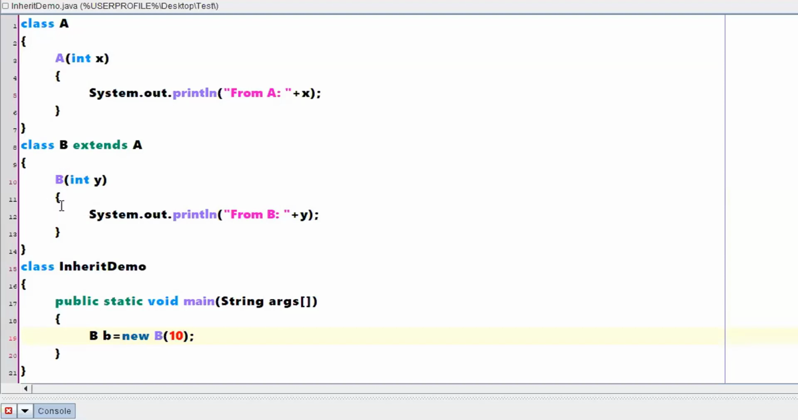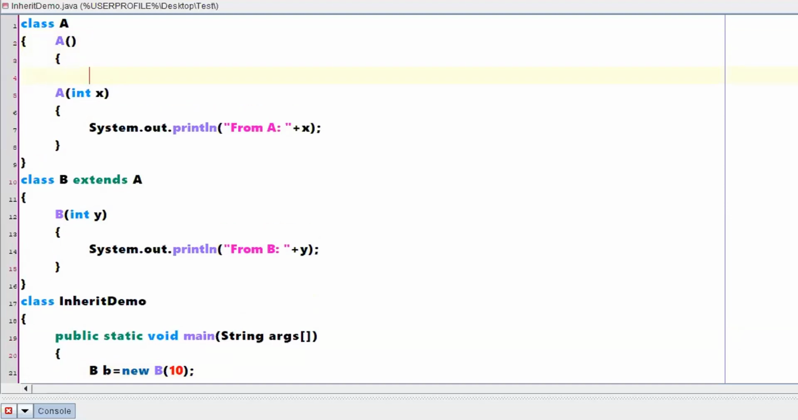So before executing this particular constructor, which parent constructor needs to be called? There should be a call for this particular class A. Whether we have defined any default constructor here? I already told you, whenever class B is executing a constructor, first it will check for the default parent constructor. What will be the default parent constructor? A followed by no arguments.